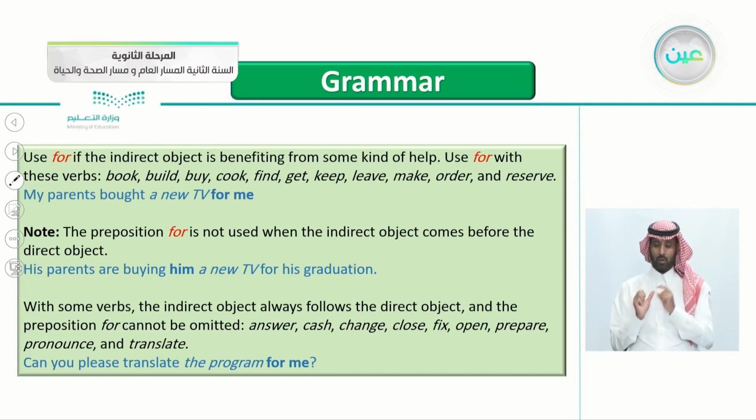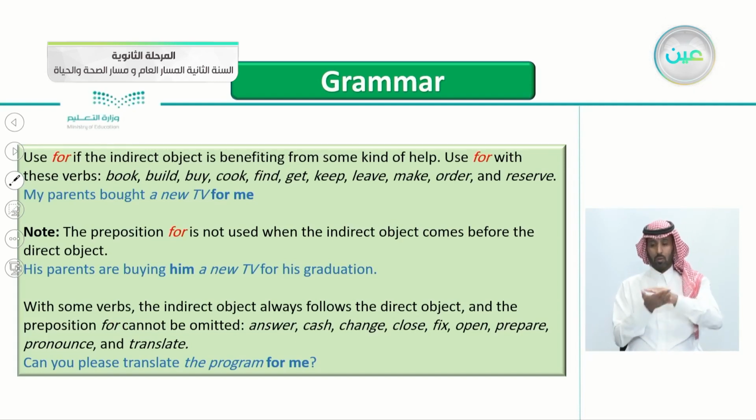The same with to. If the indirect object comes before the direct, we don't write to and we don't write for. With some verbs, the indirect object always follows the direct object. Again, notice the word some here. With some verbs, the indirect object always follows the direct object, and the preposition for cannot be omitted. We have to write it. For example, here are some words: answer, cash, change, close, fix, open, prepare, pronounce, and translate.